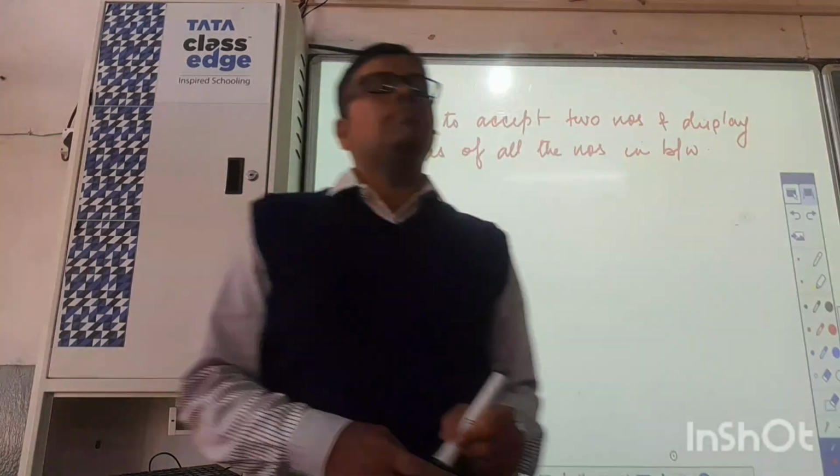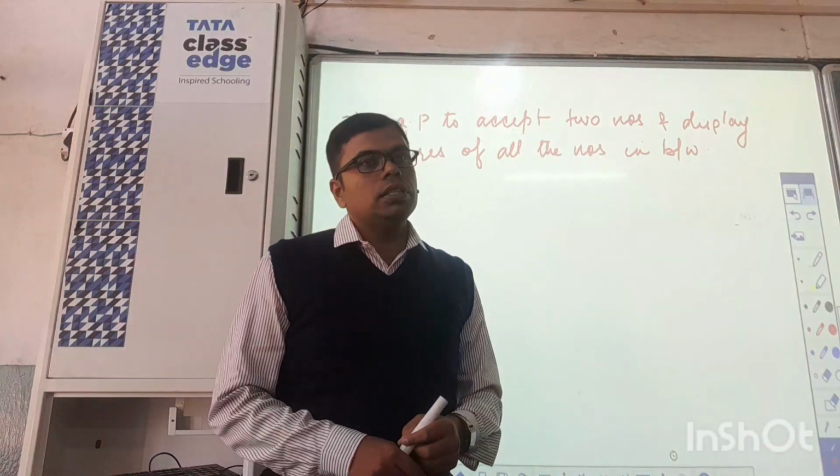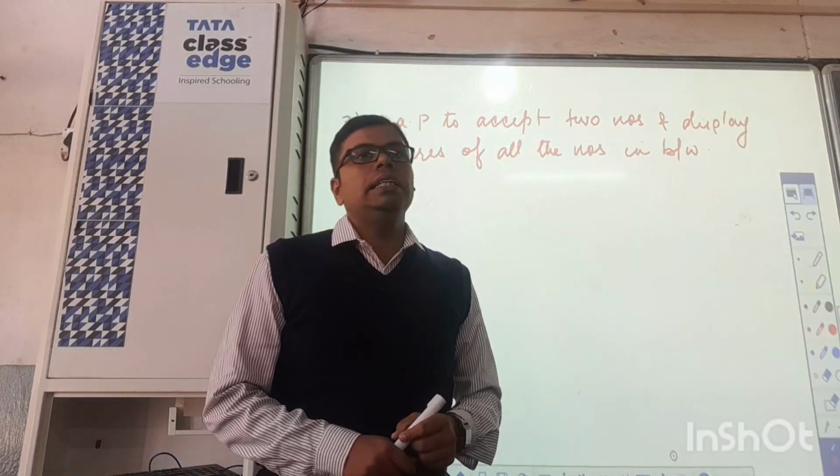Write a program to accept two numbers and display all the squares in between these two numbers.